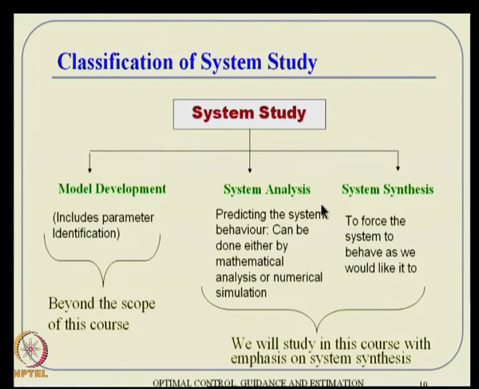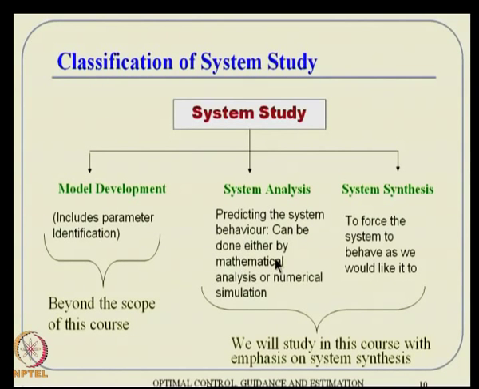Then there are system analysis concepts. Once you have a system model, or a mathematical set of equations representing the model behavior, you essentially want to know whether the system is behaving properly or not. That leads to something called system analysis, and a typical example is whether the system is stable or not stable, whether the system is controllable or not controllable. Those kinds of issues are part of the system analysis problem.